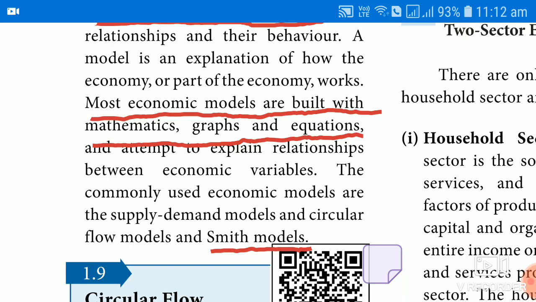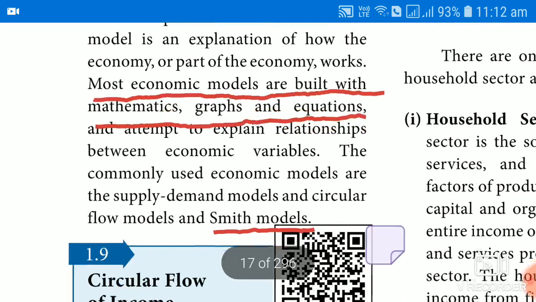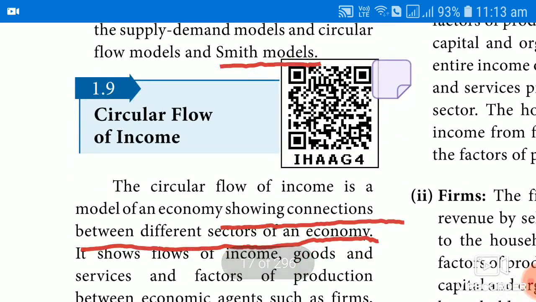Another one is called Smith model. It is nothing but Adam Smith. He also explained the phenomena with the help of some equations or graphs. So it is called Smith model. Among these three, in this lesson we are going to discuss the circular flow of income, or circular flow model. So what do you mean by circular flow of income?